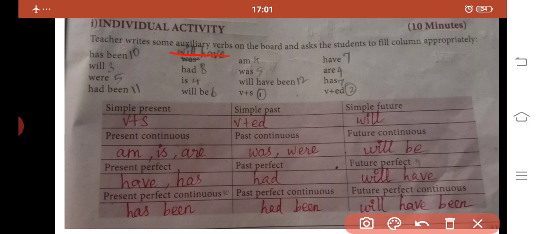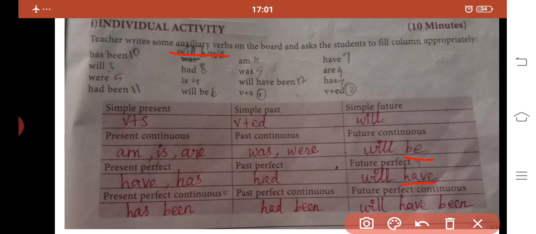In the past perfect we are using the auxiliary verb had: had gone, had sung, had swum, like this. Then future perfect: will have. Here in future continuous we are using will be. In future perfect we are using will have.